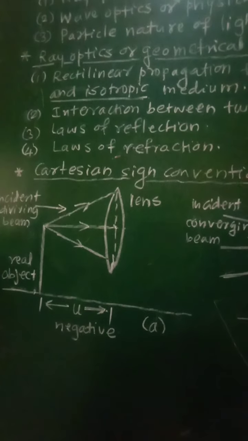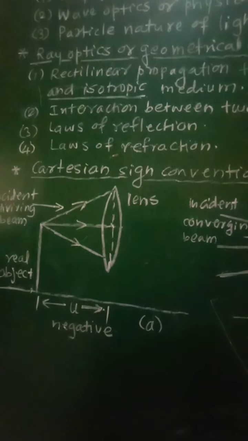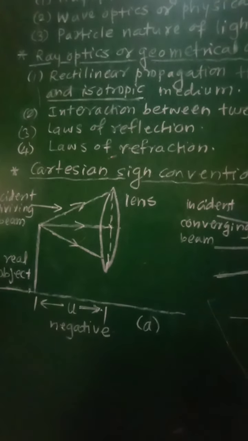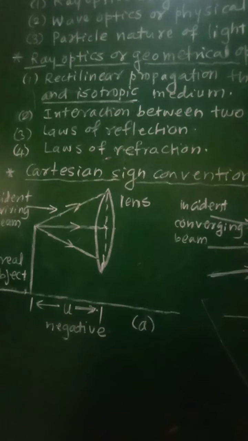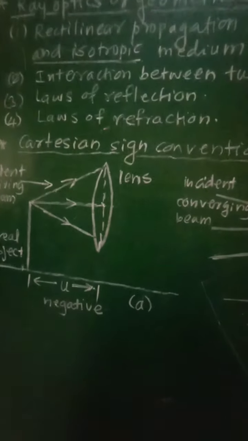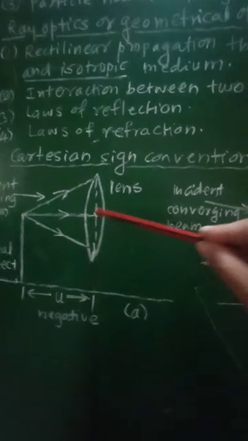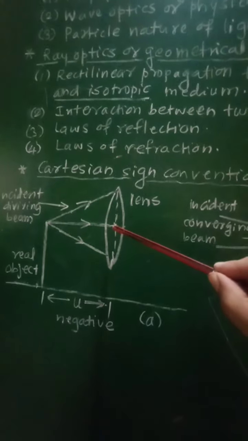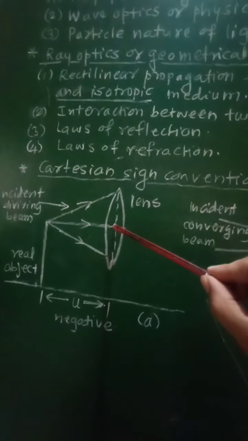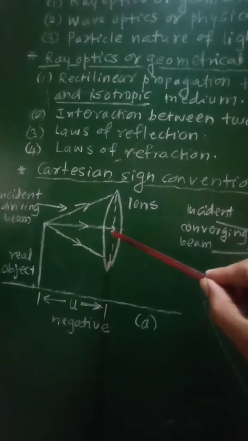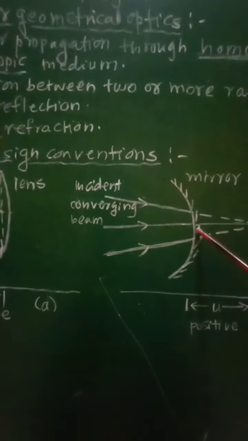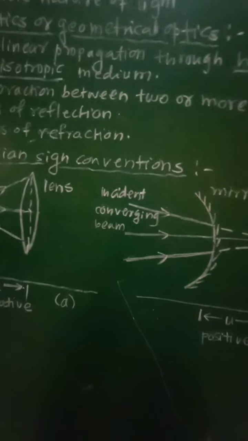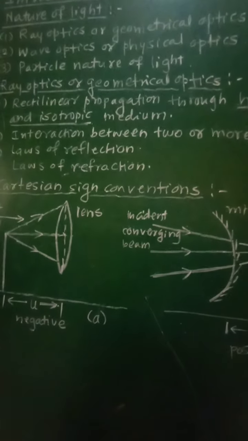First, all the distances are measured from the optical center or pole of a lens or mirror. So in this diagram there is a lens or a mirror, and all the distances will always be measured from the optical center or this pole.